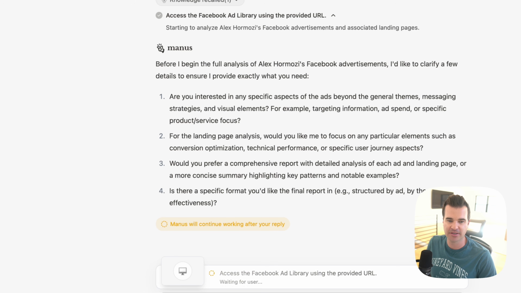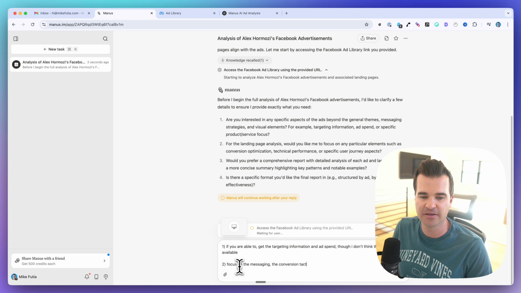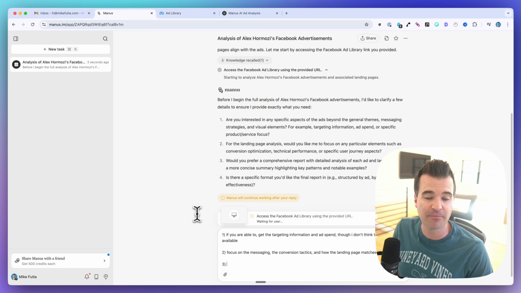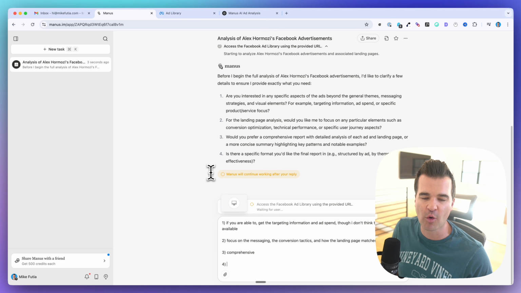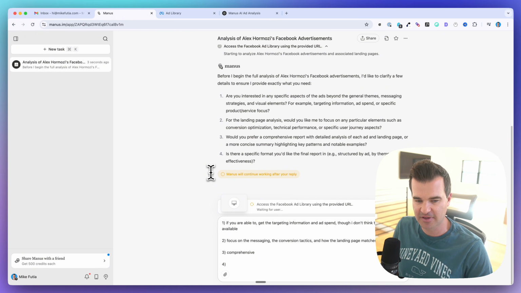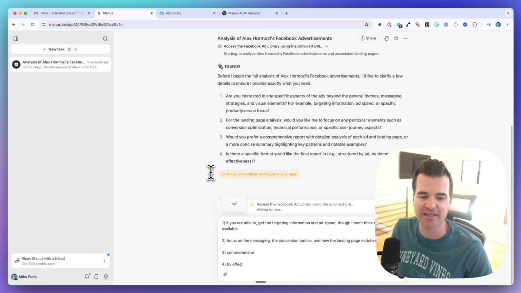Focus on the messaging, the conversion tactics, and how the landing page matches with the ad. So let's ask it for a comprehensive report for number 3. And then it's asking about the format. Let's have it structure it by effectiveness, because that's going to test Manus's analysis even more.